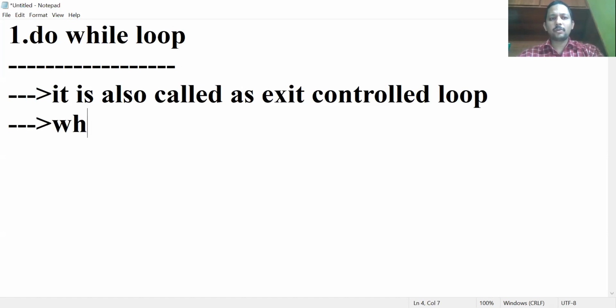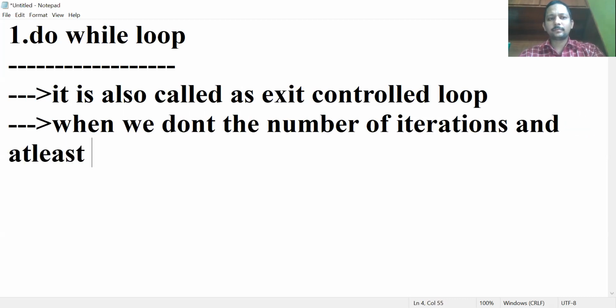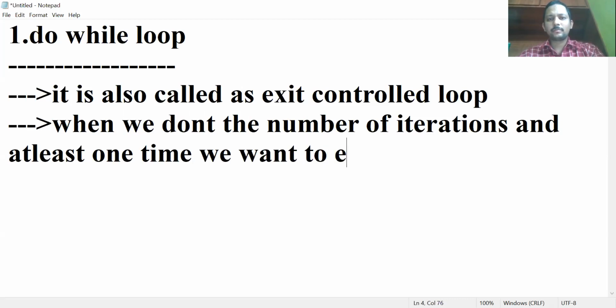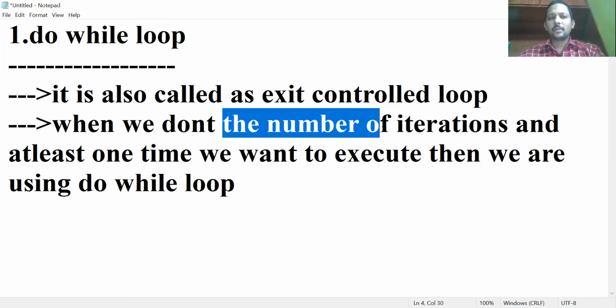Same here also, when we don't know the number of iterations, and at least one time you want to execute, then we are using do while loop. That means the number of iterations are not fixed and at least once we want to execute, then we are going to use do while loop.